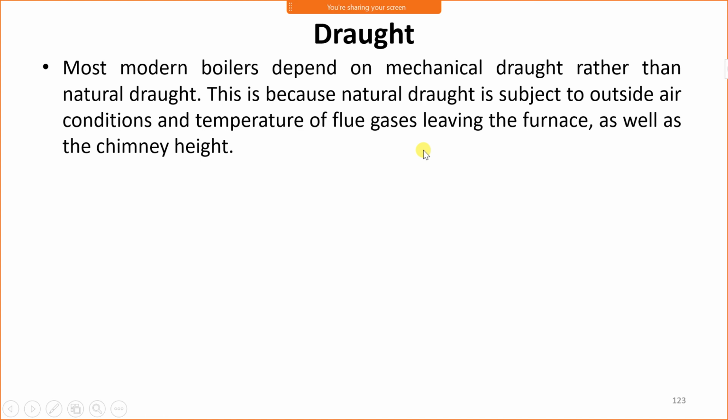If the temperature of flue gas is very low and it is near to the ambient air, in that case movement of flue gas and ambient air will not be possible. If the temperature difference between flue gas and ambient air is very high, in that case movement of flue gas from the chimney is high. If it is less, then the movement will be low. Therefore artificial draught is implemented or utilized in all the boilers.